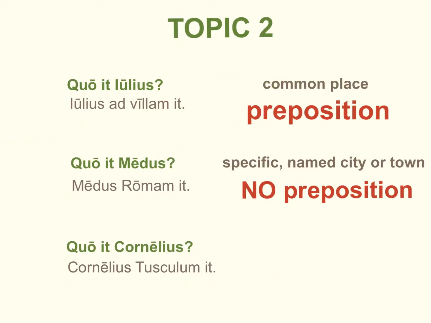To summarize now, just as we discussed when you're coming from a certain place and you use the noun in the ablative case with the preposition ab, when you're going to a common place, such as a villa or a town, you use the preposition ad plus the accusative case. Quo it Julius, Julius ad villam it. However, when you're going to a specifically named city or town, you still put the noun in the accusative case, but you don't use a preposition. So if we're going to Rome, Medus Romam it. If we're going to Tusculum, Cornelius Tusculum it.